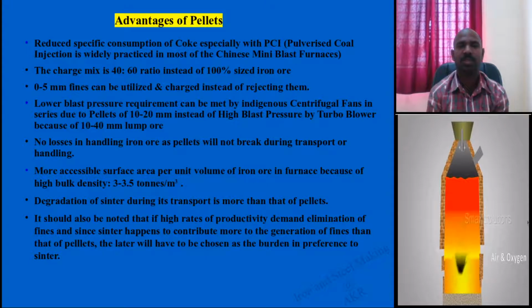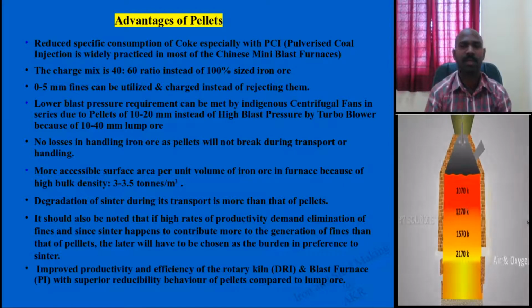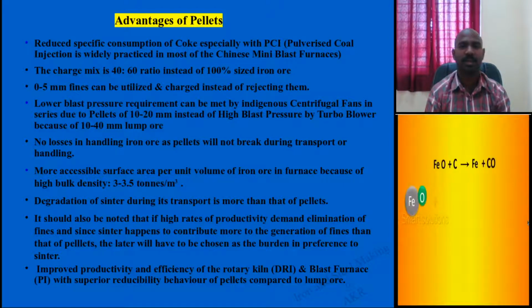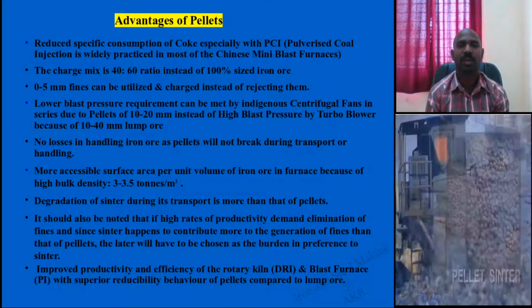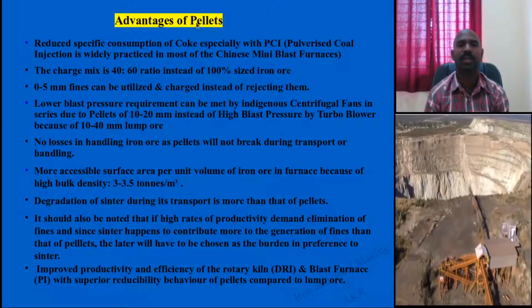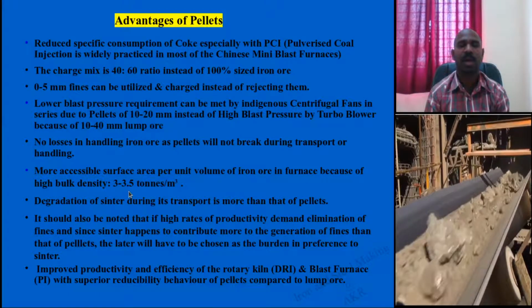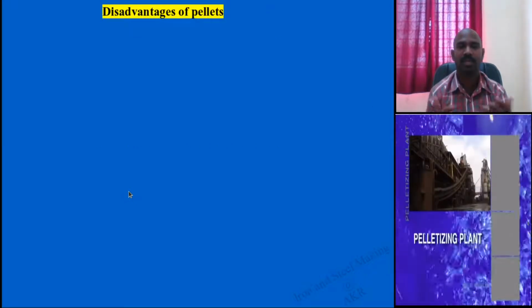And when the demand for raw material, iron ore, was decreasing, this is a better alternative choice. It is also one more advantage. You can use it for blast furnace pig iron production, and you can use rotary kiln based direct reduced iron. You can increase the productivity and efficiency if you use 40% of pellets. Now, what are the disadvantages of pellets?